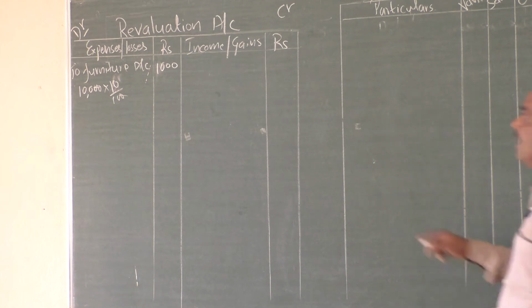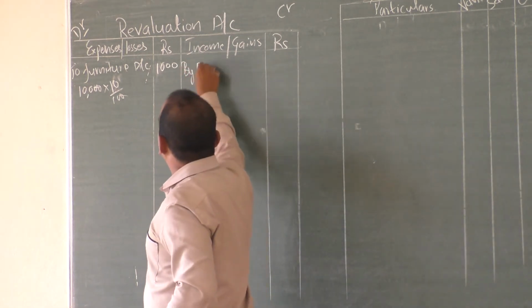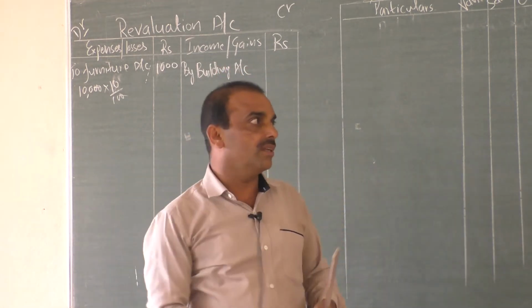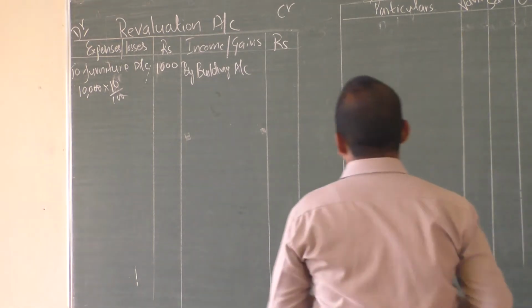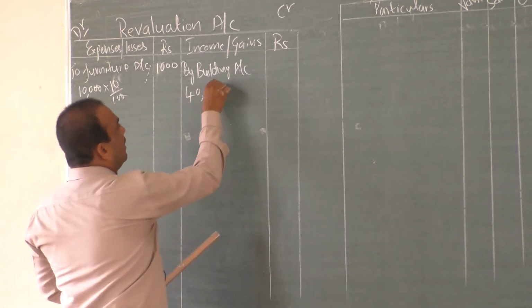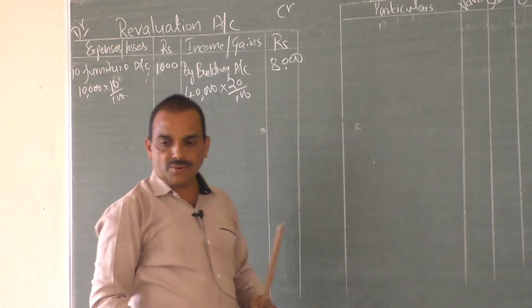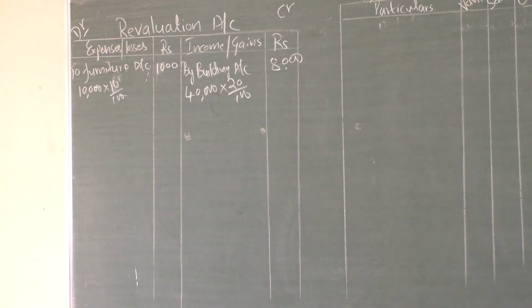That is 20%. So income by building account. By building account. See here, building its value 40,000. Old value 40,000. It appreciates to the extent of 20%. So 8,000. So 8,000 is appreciation on building, income. See here, furniture depreciates and building appreciates. While preparing the new balance sheet, we are required to show the necessary appreciation and depreciation. Depreciation deduct, appreciation add.